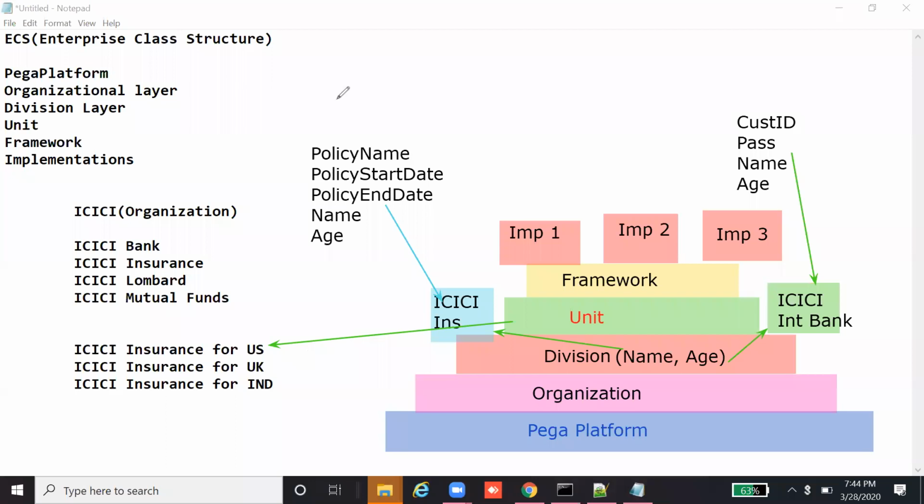So this is for UK, this is for US, and this is for India.